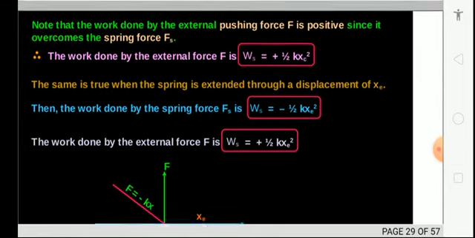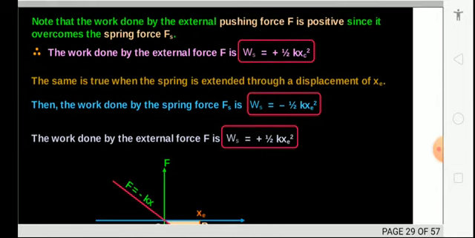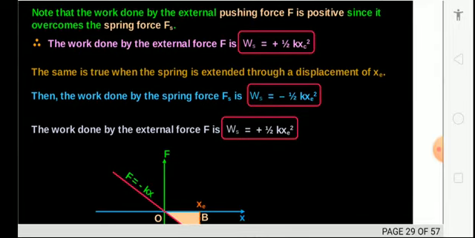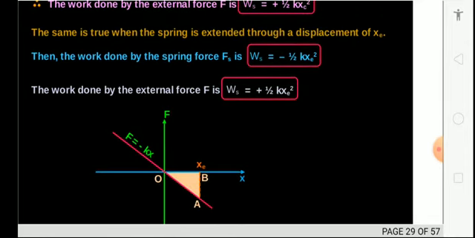Note that the work done by the external pushing force is positive since it comes over the force, so work done is equal to half kx square, that is one form, and half mv square is another form. The same is true when the spring is stretched through a displacement x, so minus half kx square instead of plus half kx square. Work done by the external force.